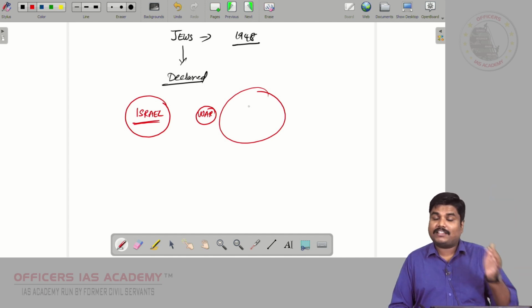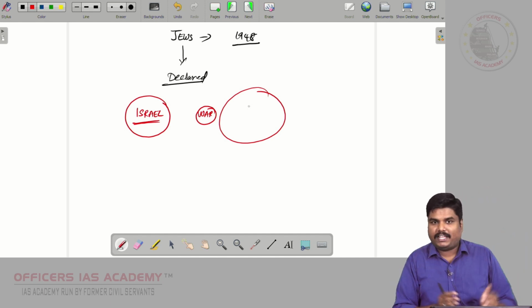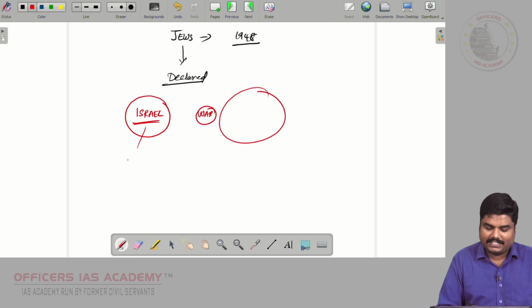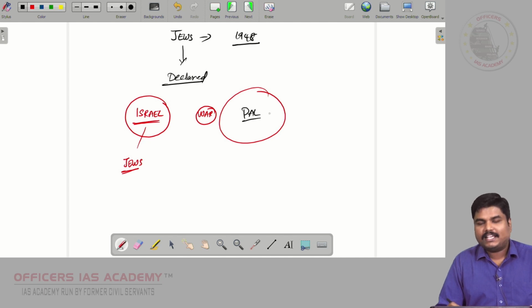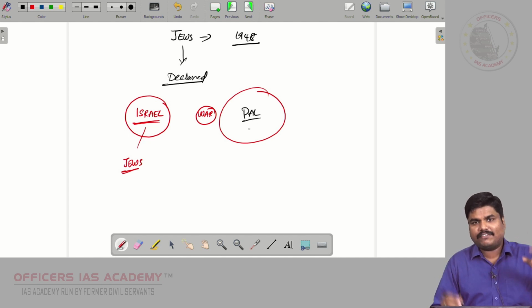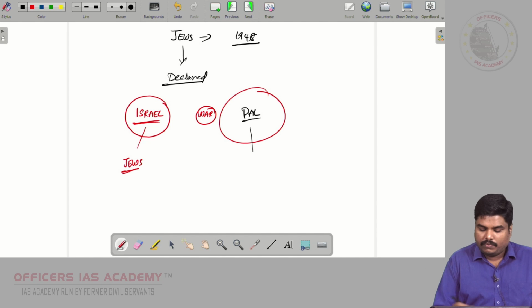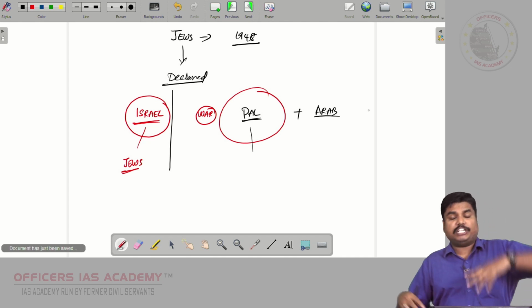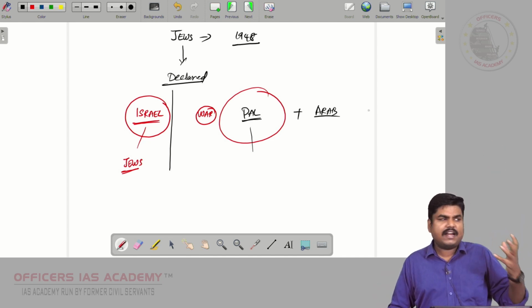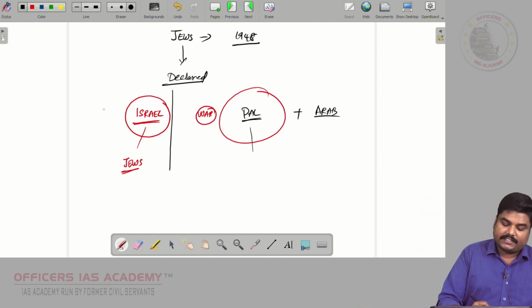Okay, the entire region was under the control of Palestinians, but the Jews slowly occupied a majority area, and in that so-called Israel region the majority area is under the influence of Jews. They are calling it Israel, and some smaller area is under the influence of Palestinians, and that region is called Palestine. So there was a war. One side Israel, another side Palestine, plus other Arab states, many states, because they saw Israel as a threat in that area. So many states wanted to crush Israel, but the result: Israel won.